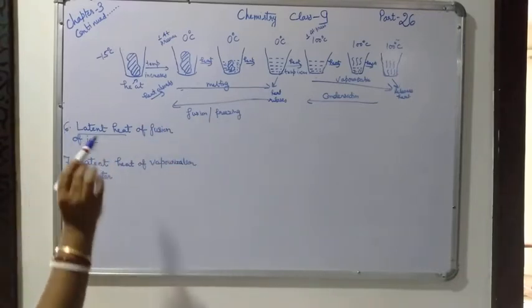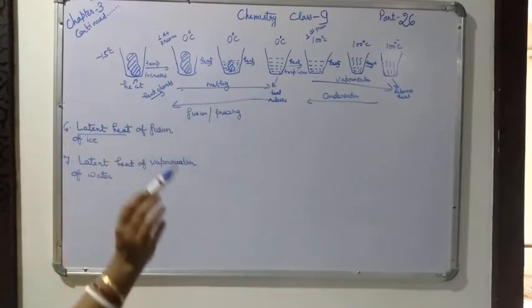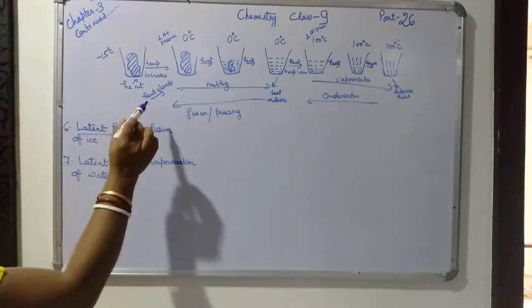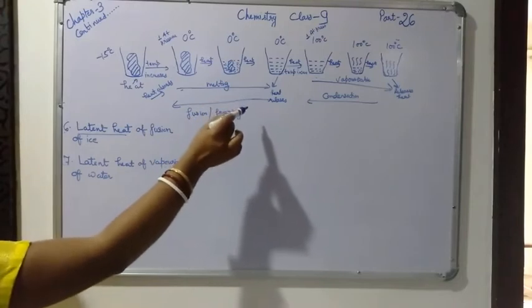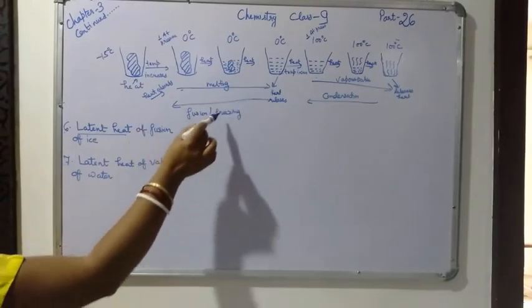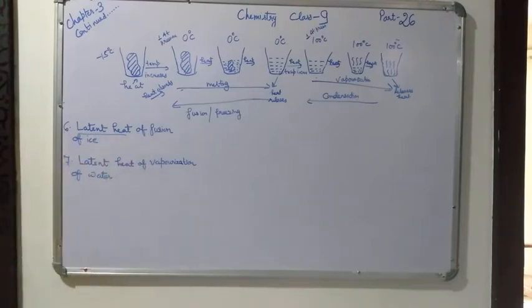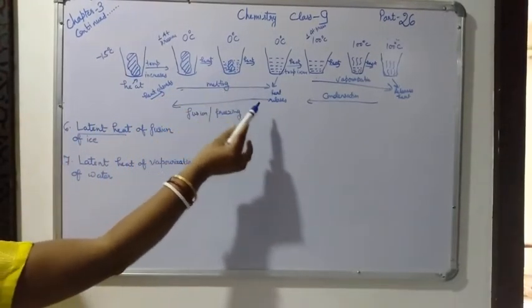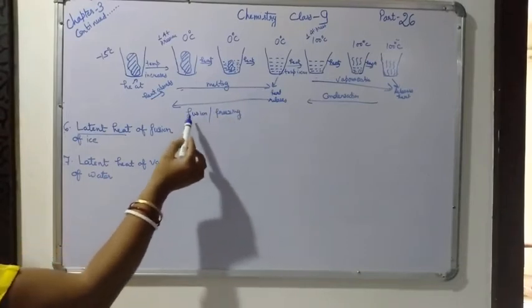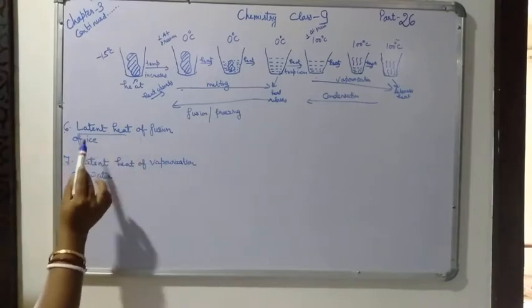It is not called latent heat of melting, it is called latent heat of fusion of ice, because the amount of heat required for melting is the same amount required for fusion and for freezing also. Both will be the same. The amount of heat which is required for melting, that much amount will be required for freezing also. So this is called latent heat of fusion of ice.